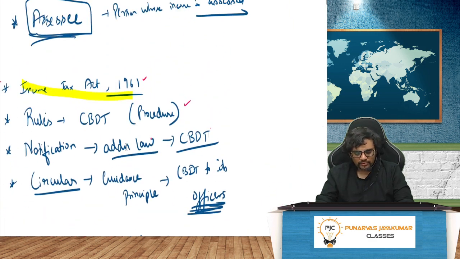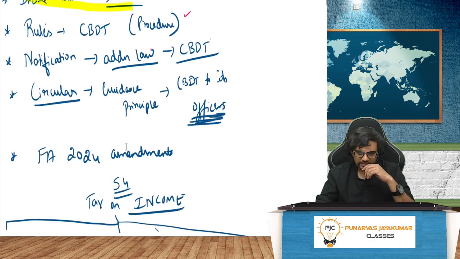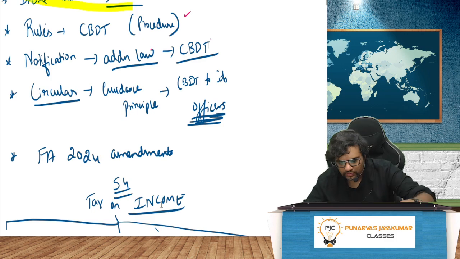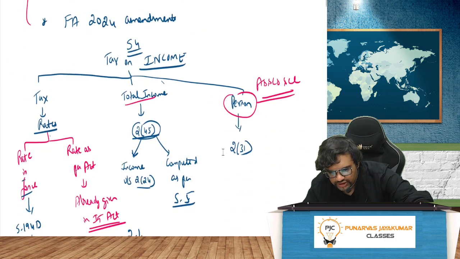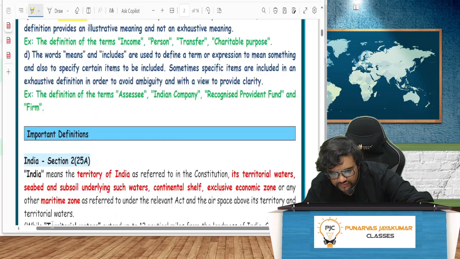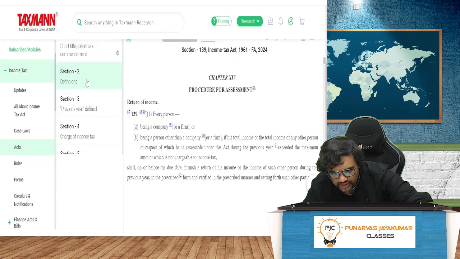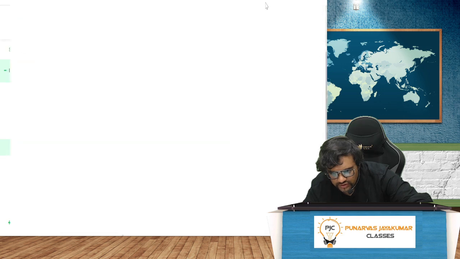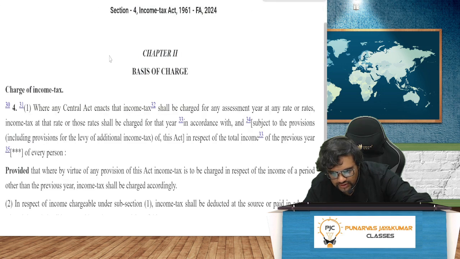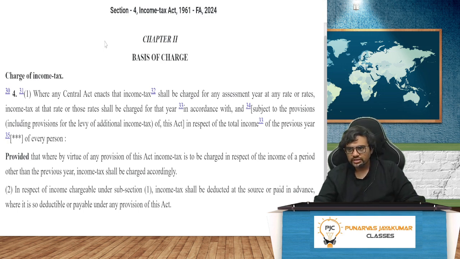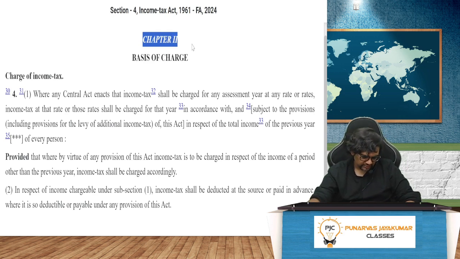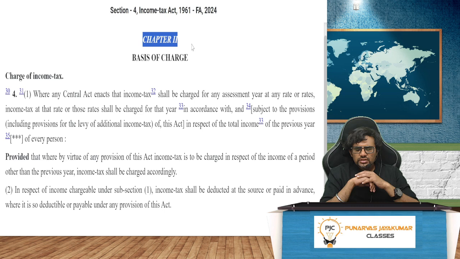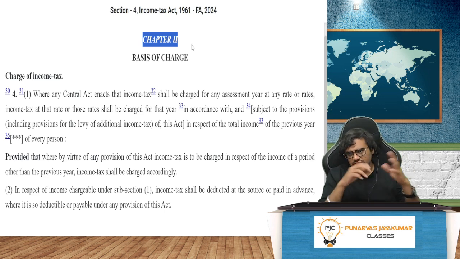Of course, one more important thing that we need to see is the amendments. Amendments of Finance Act 24, those amendments are also important. Now let's come to section number 4. I'll just quickly take you through the section. Wherever necessary, we'll be consulting the Bare Act also, guys, because as CA students, we should know how to read the Bare Act. Otherwise, it's actually shameful, to be honest. So we need to read the Bare Act. Once you figure out how to read it, the thing will be very, very simple. The Income Tax Act is divided into various chapters, and each chapter will have certain sections.